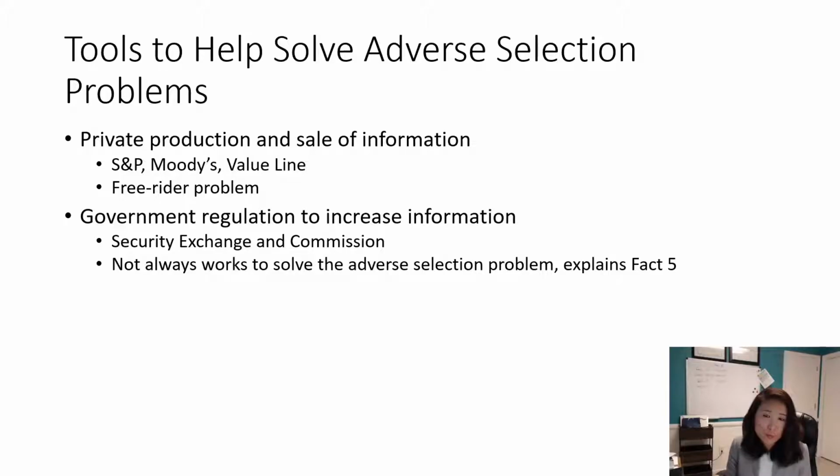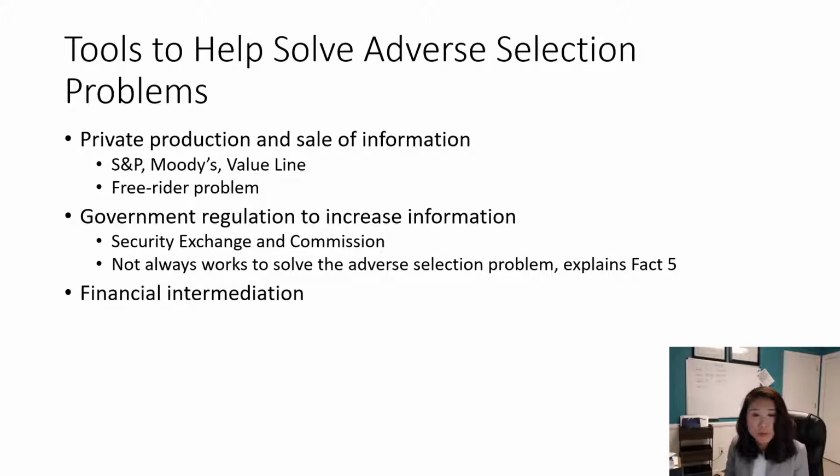Actually, the next solution will be relatively much better than the first and the second solution. That is to rely on financial intermediaries, like commercial banks, insurance companies, etc. We rely on financial intermediation. So why can they work better than the government? Like I said, they can meet economies of scale, and they also have the wealth to hire experts to help find the information to help the investor make a better decision. And so that's why this third solution explains facts 3, 4, and 6.